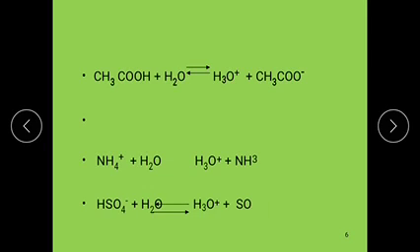Okay, according to the Bronsted-Lowry concept, a substance which is capable of donating a proton to another substance in a chemical reaction is called an acid. A substance which is capable of accepting a proton from another substance in a chemical reaction is called a base. Okay, by that concept we discussed these examples.